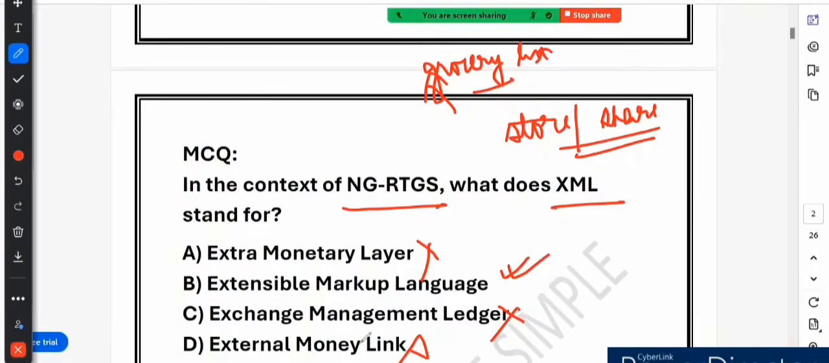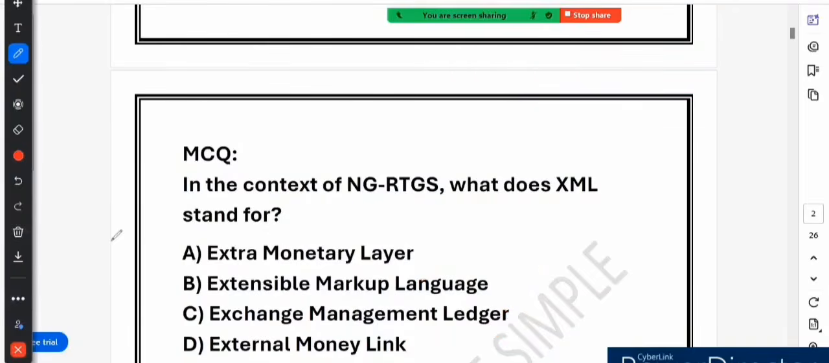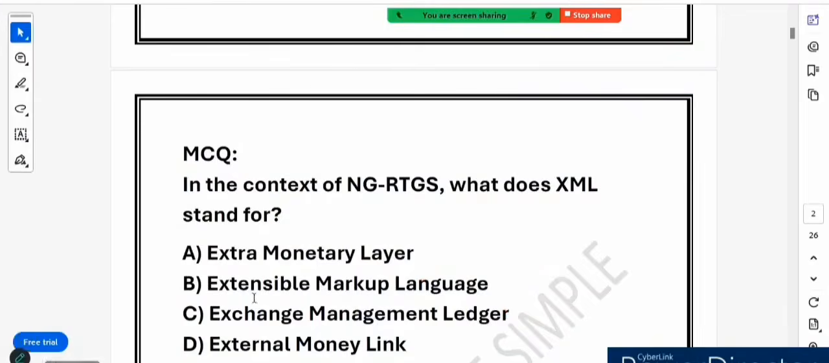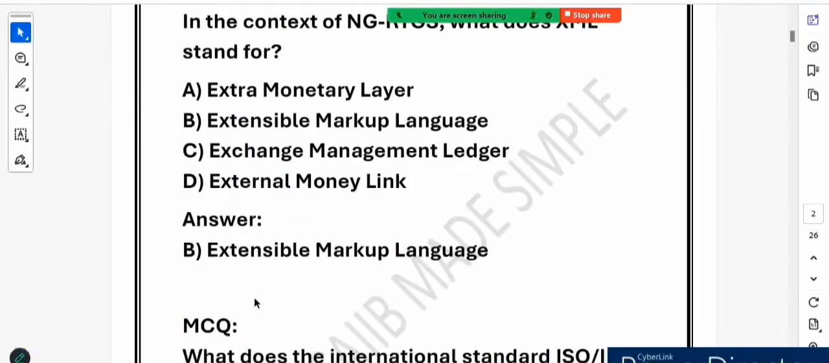So what did we learn from this question? That XML stands for extensible markup language and is used for structuring and formatting data, right? So option number B is correct. XML helps in data exchange and is widely used in NG RTGS for financial messages. Now you know what XML stands for in NG RTGS.